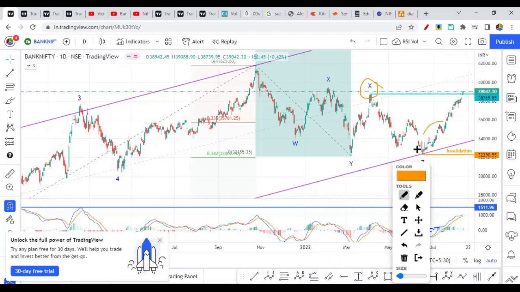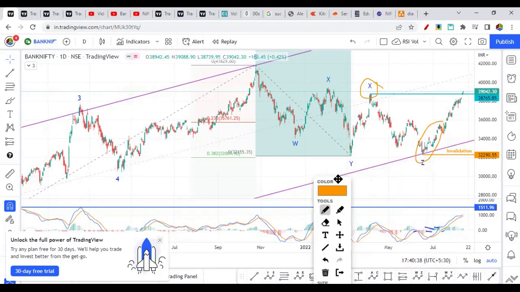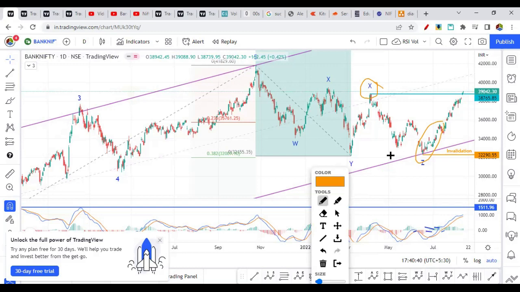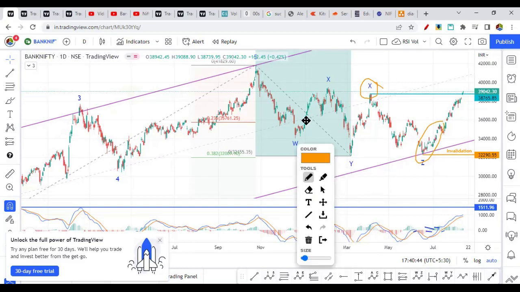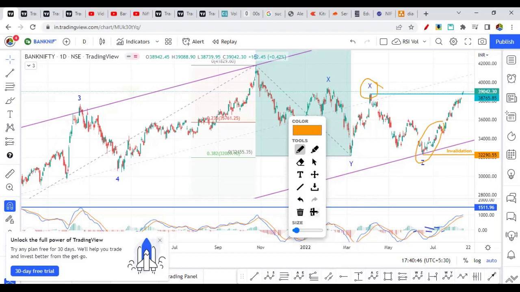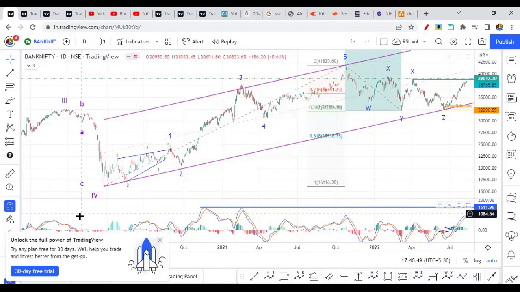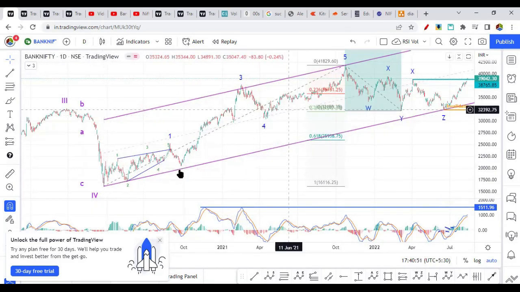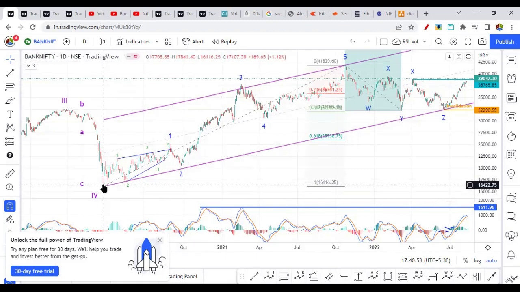So we were saying that this is not looking like a bullish structure. Still, for the sake of peace of mind of bulls, let's discuss the bullish alternative wave count. So the bullish sequence, let's discuss. So before that, I want to show you the wave count from the COVID low. So this is COVID low.